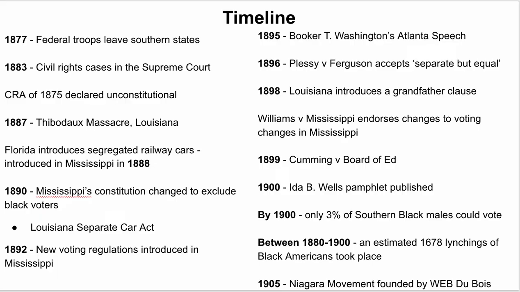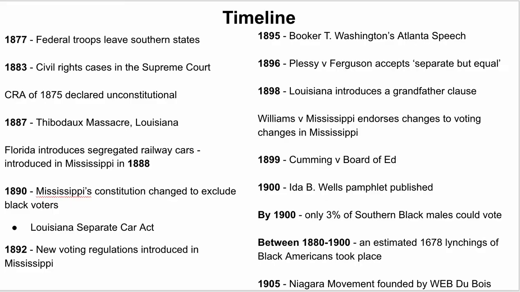In 1905, the Niagara Movement was founded by W.E.B. Du Bois, and in 1909, it's not on here, but 1909 was when the NAACP was established. So that's the story of topic 2. It's basically the taking back of that legislation, finding the loopholes in the legislation from Reconstruction, and the limiting of Black American voting, particularly the implementation of Jim Crow laws.